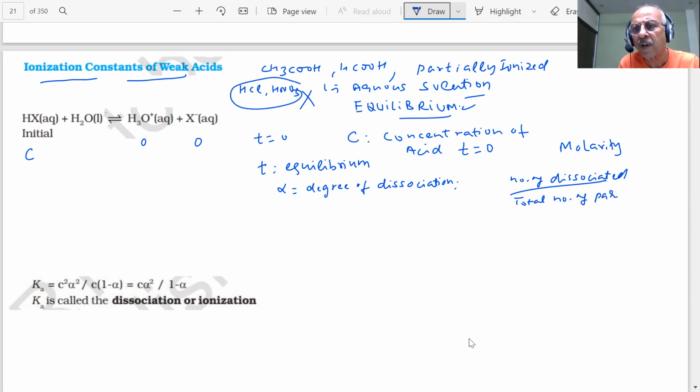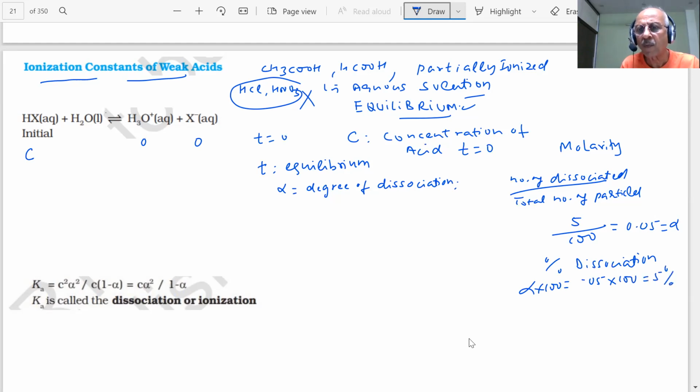It is a fraction, student. If you are saying 5 particles are dissociated out of 100, then what is it? 0.05 is alpha. Degree of dissociation, or percentage dissociation, will be alpha into 100, 0.05 into 100. How much is that? 5%. Am I right? Yes, sir.